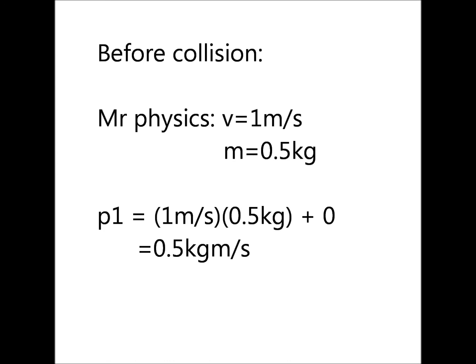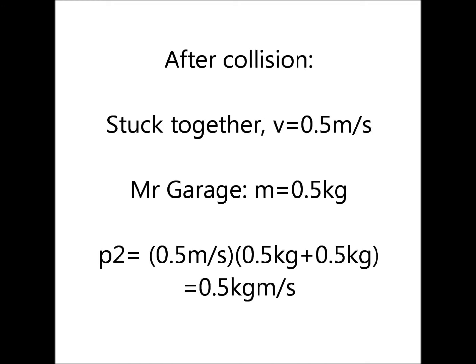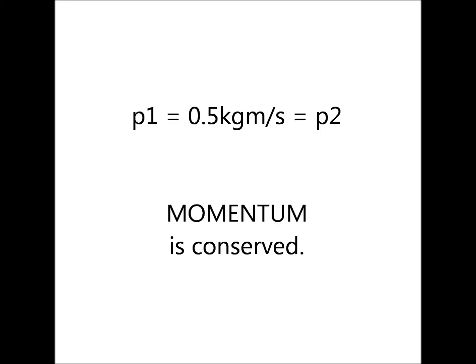Mr. Physics is driving at 1 meter per second and has a mass of 0.5 kilograms. Since the garage is not moving, the total initial momentum P is 0.5 kilogram meters per second. After the collision, Mr. Physics and the garage stick together and went on at a velocity of 0.5 meters per second. The garage weighs 0.5 kilogram, so the total final momentum is 0.5 kilogram meters per second. Momentum is conserved.